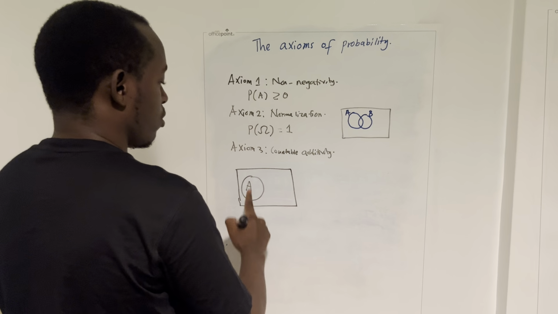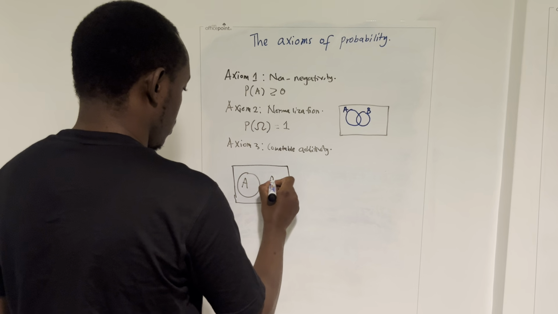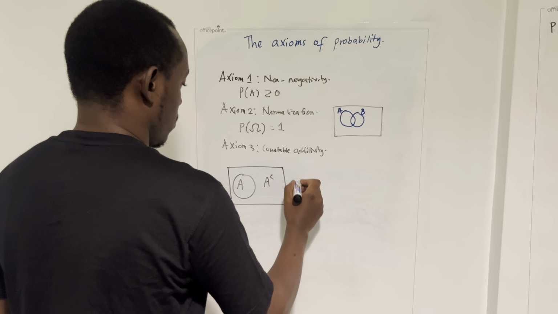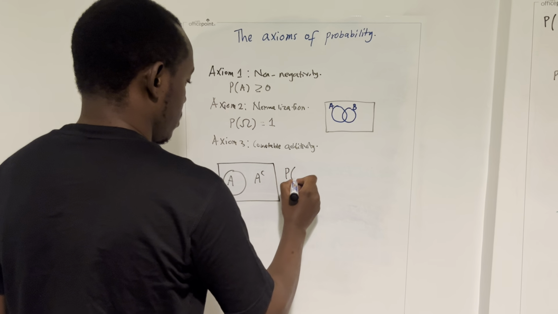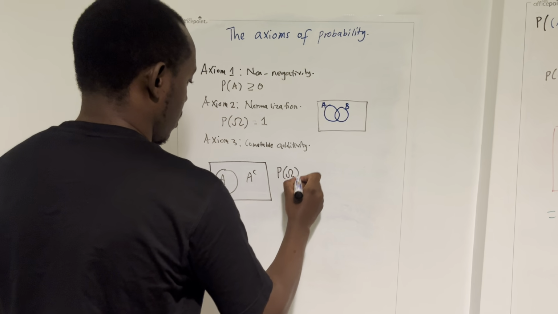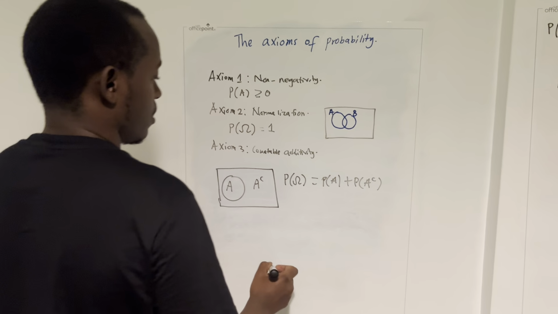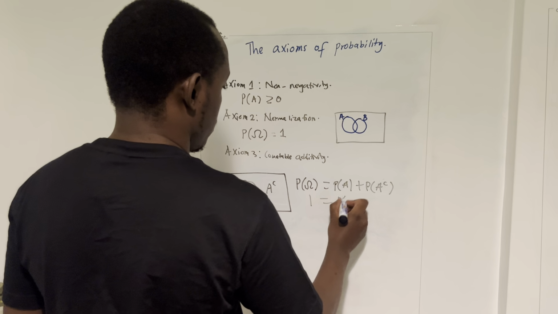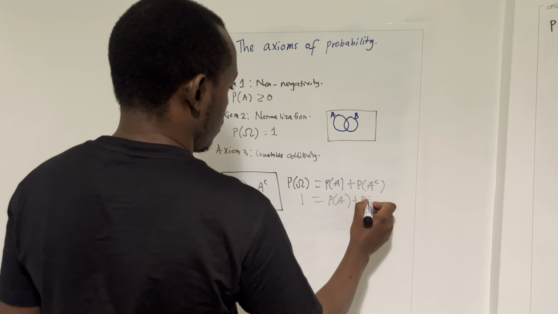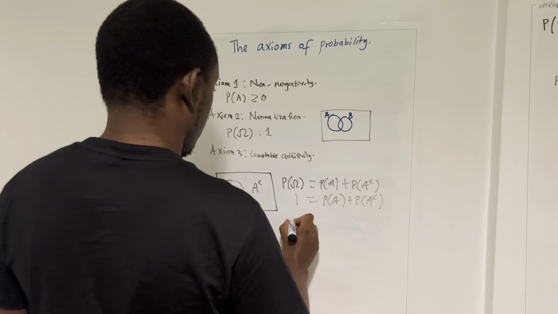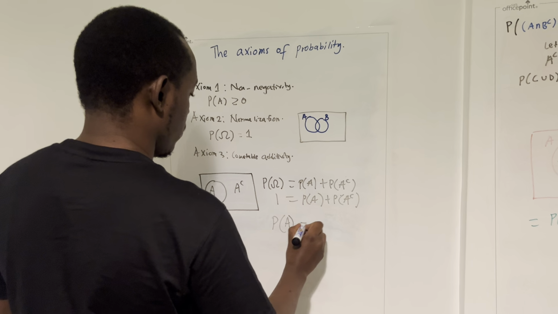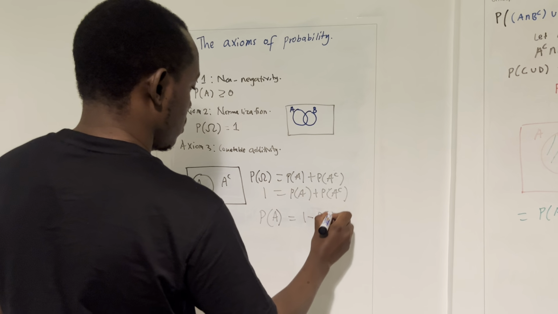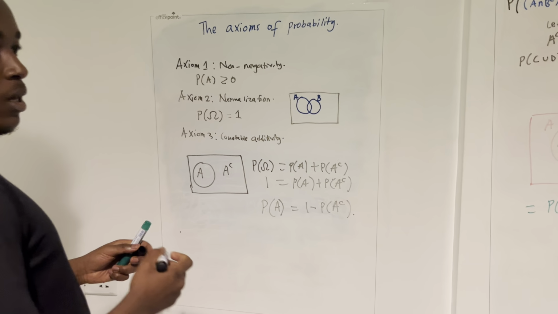The rest of this is the complement of A. That means the probability of omega, the sample space, is equal to the probability of A plus the probability of A complement. But we know that this is equal to 1. And then we get the probability of A is equal to 1 minus the probability of A complement. And many other consequences of the axioms can be derived from this.